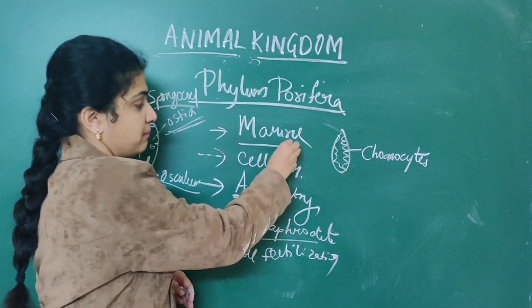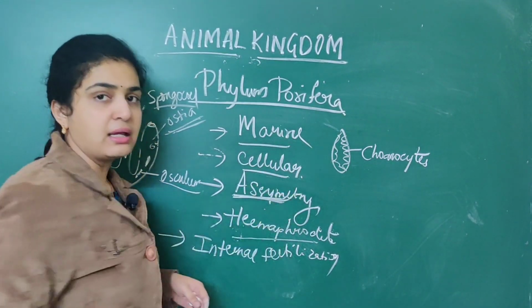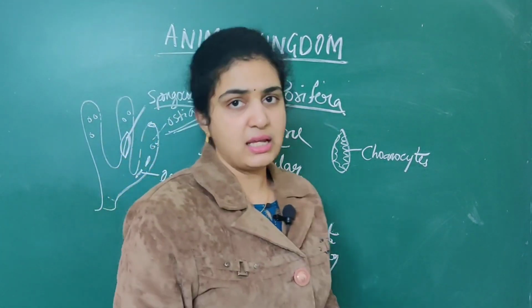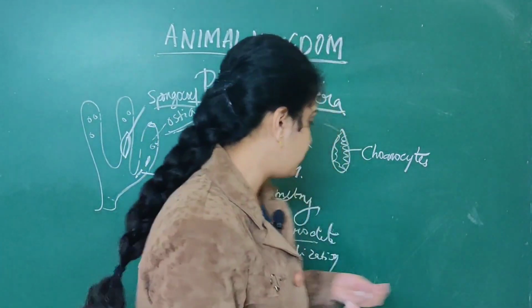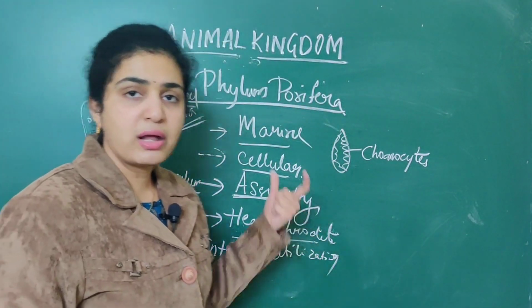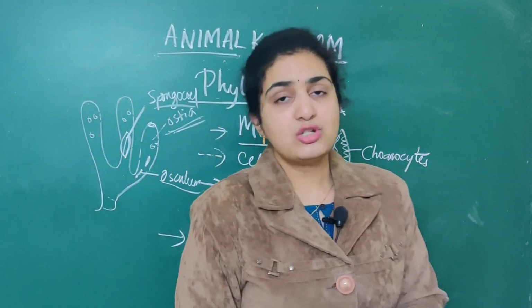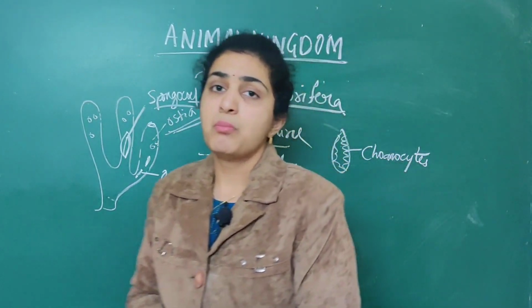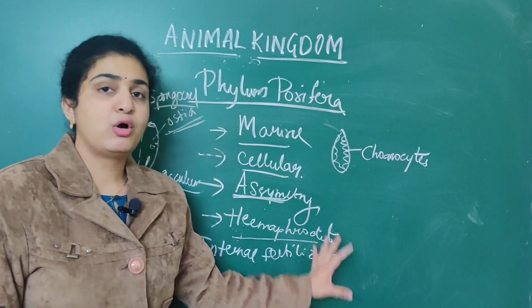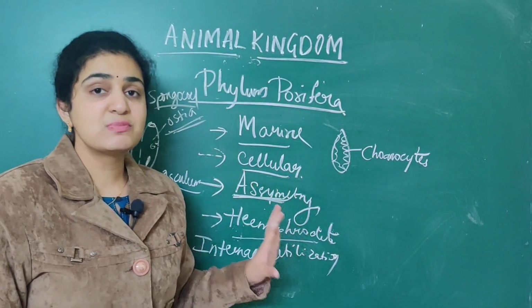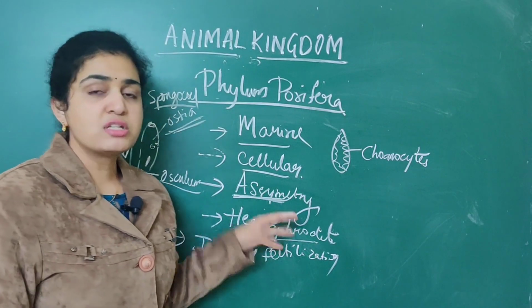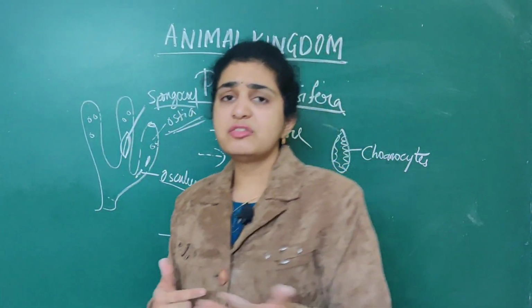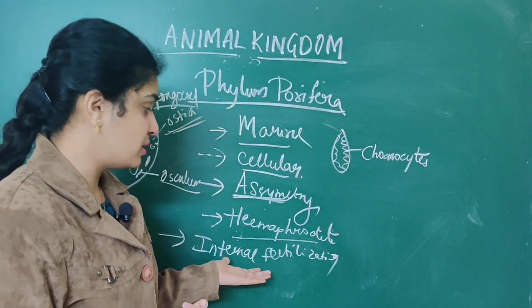So they are marine, cellular, asymmetrical animals. Cellular and asymmetry are very easy for you to identify. When it comes to hermaphrodite, you should remember that the majority of the organisms are hermaphrodites. That is, both the male as well as female organs are present in the same individual. For sponges also it is the same.